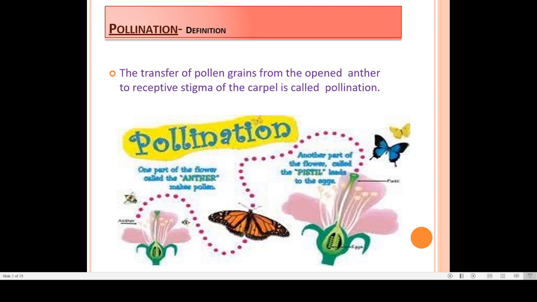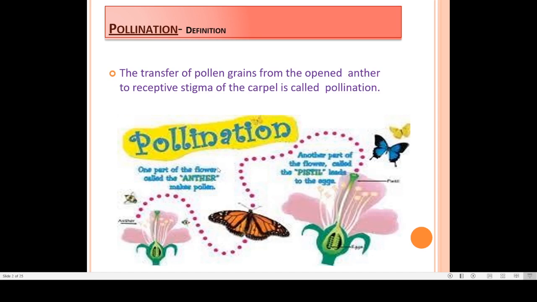But male and female gametes are both non-motile. That means they cannot move. So the plant makes certain strategies, or uses certain agents, for carrying these pollen grains to the receptive stigma. So pollination is the transfer of pollen grains from anthers to the stigma of a flower. The transfer of pollen grains from the opened anther to the receptive stigma of a carpel is called pollination.